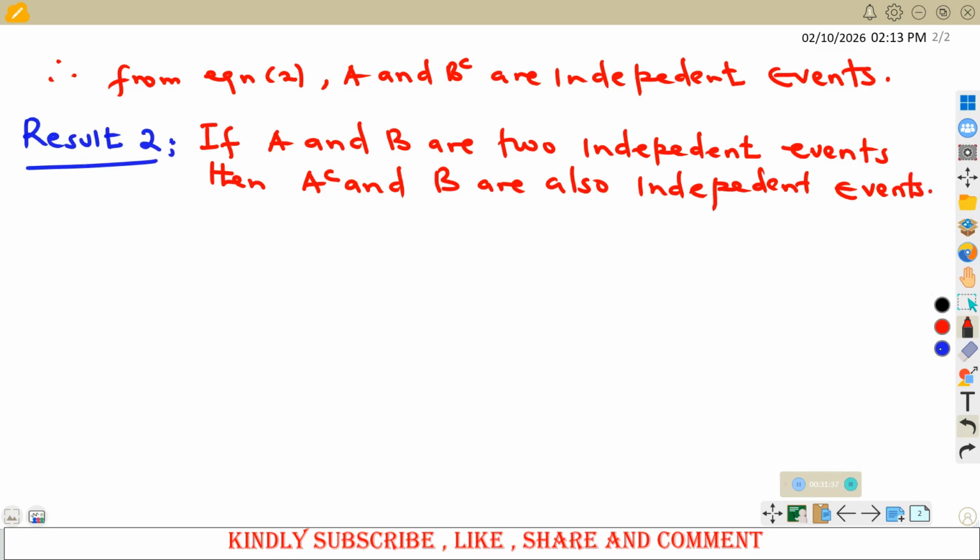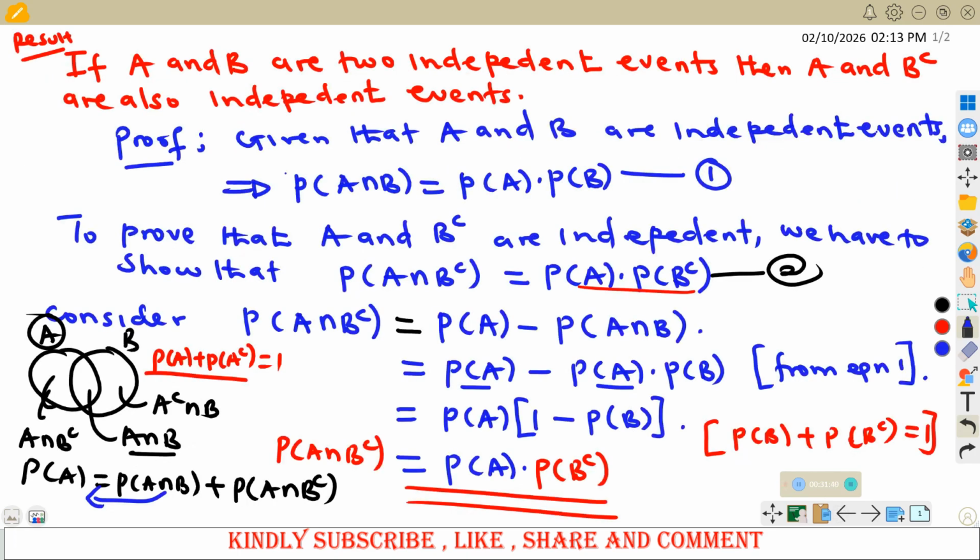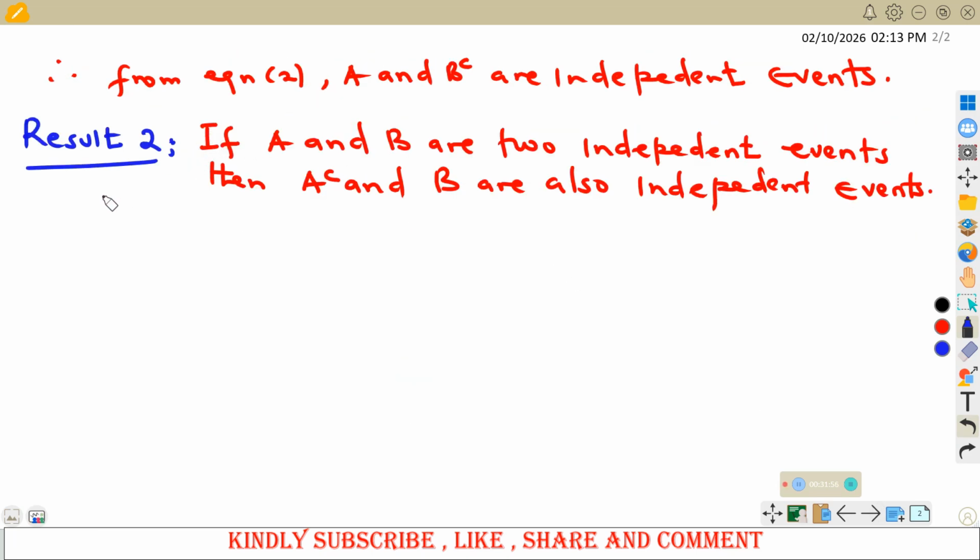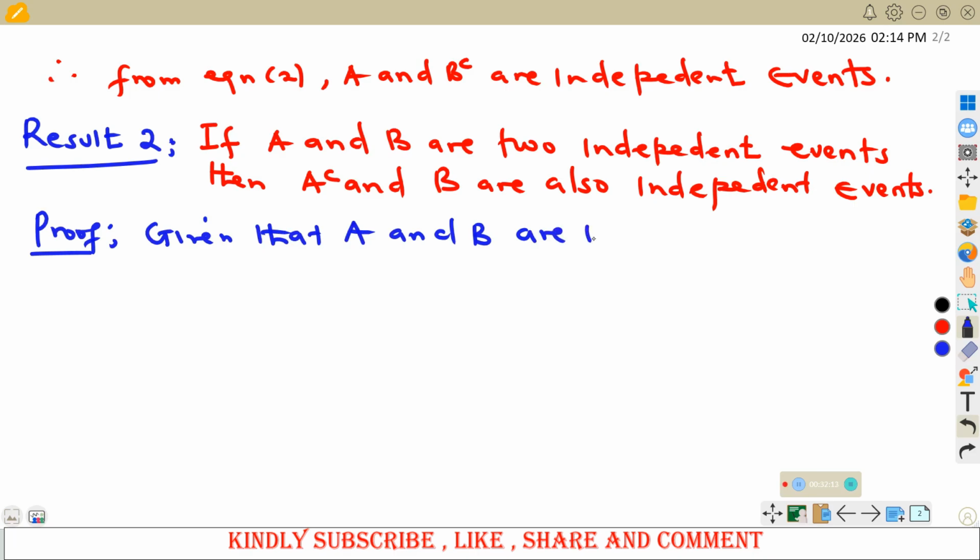This should be easier now, because it is almost similar to what we have done. So where there is A, it is now A complement, and where there is B complement, it is now B. So we shall use a similar procedure. Let us try that one very fast. So we need to look at the proof. We are given that A and B are independent events.